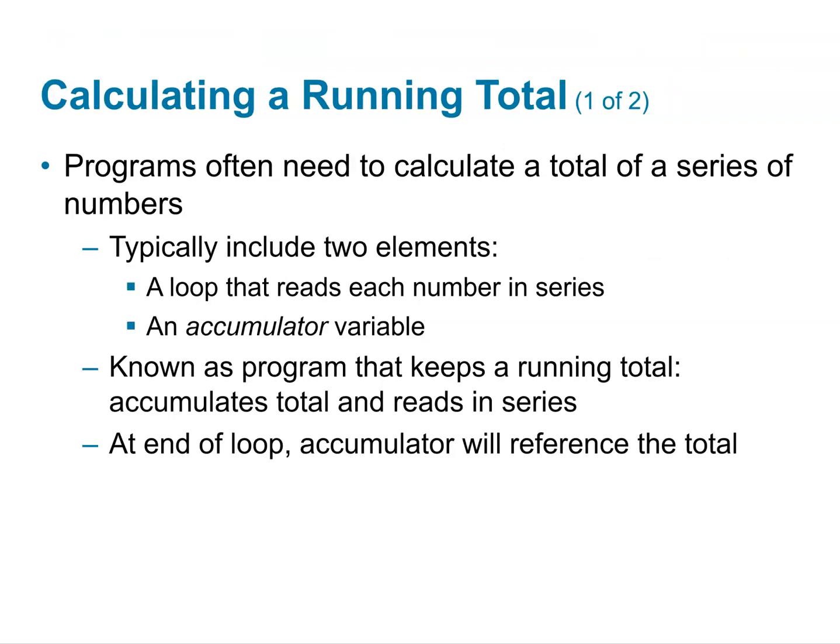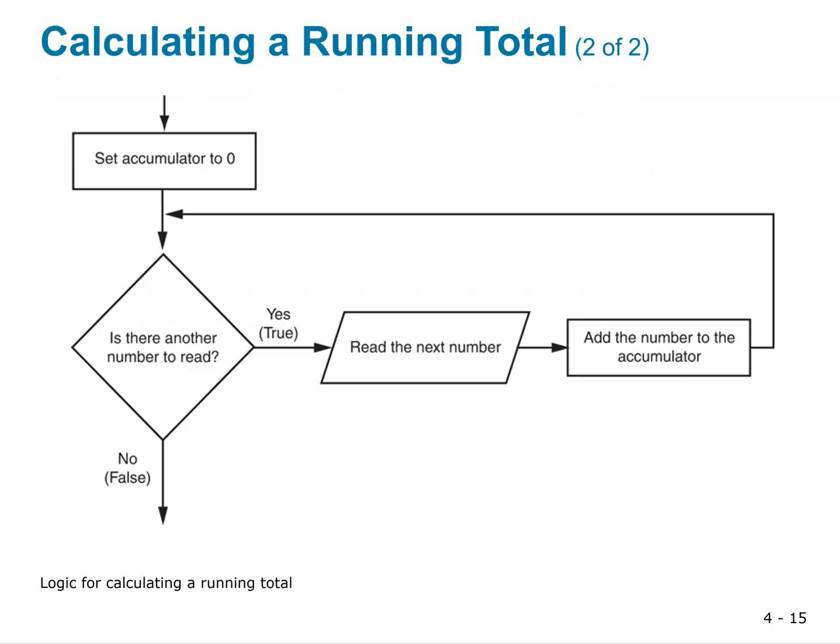So programs often need to calculate a total of a series of numbers. Typically, this includes two elements: a loop that reads each number in the series, and an accumulator variable, which accumulates the value. It keeps a running total. At the end of the loop, the accumulator will reference the total. So we set our accumulator to 0. Is there another number to read? Yes. Read the next number, add it to the accumulator, and continue until we have no more numbers.